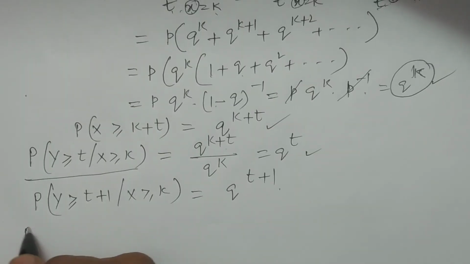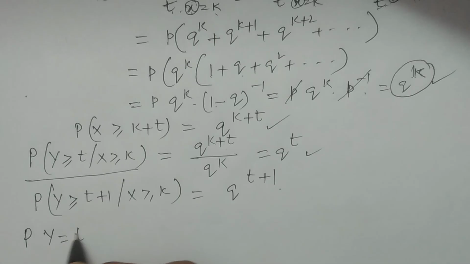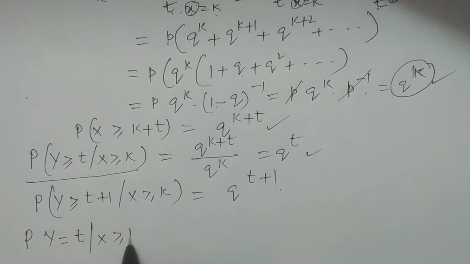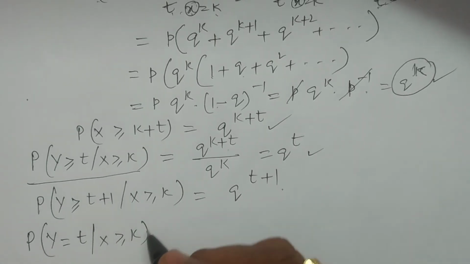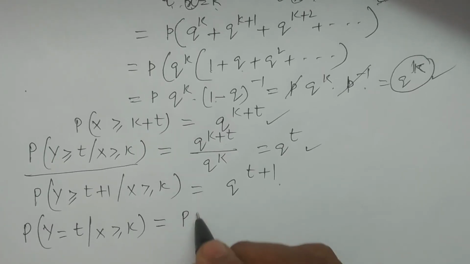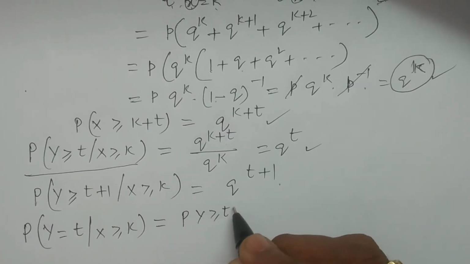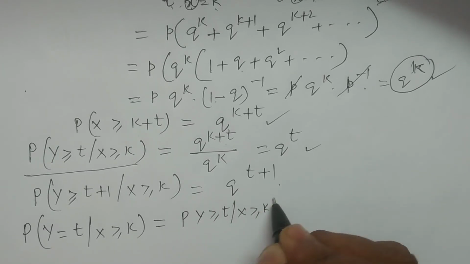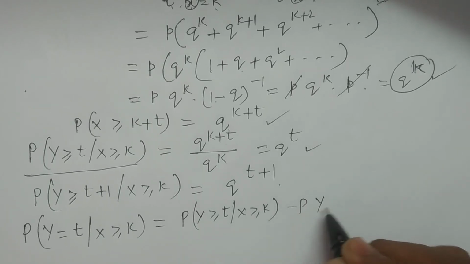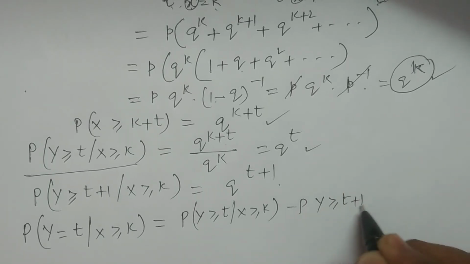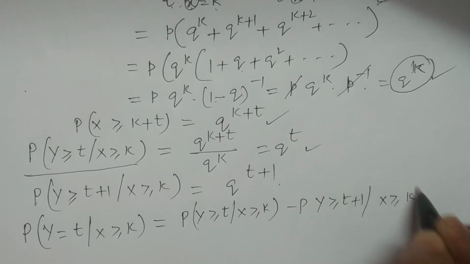Therefore, probability of y is equal to t given x greater than or equal to k, that is what lacks memory property, is calculated with the help of probability of y greater than or equal to t given x greater than or equal to k minus probability of y greater than or equal to t plus 1 given x greater than or equal to k.